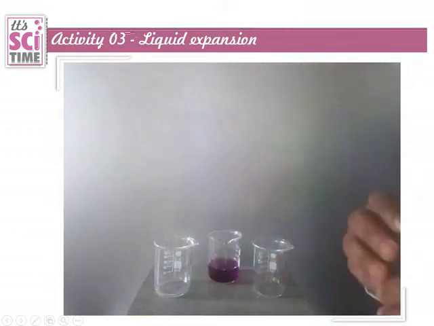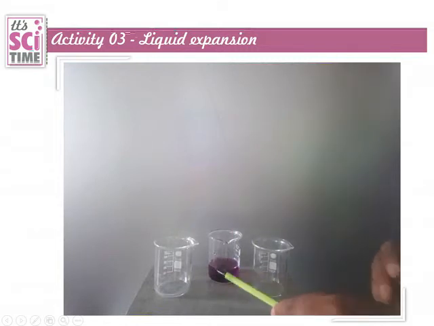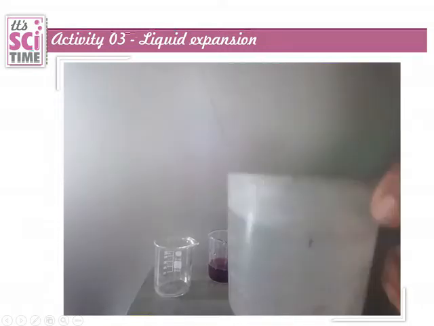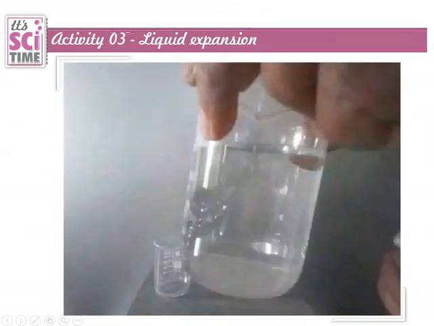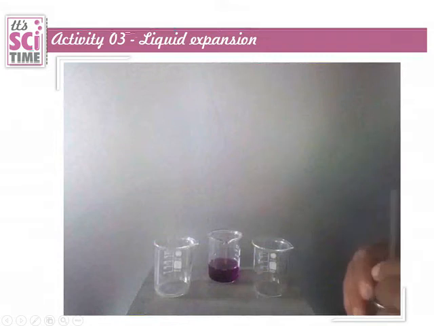Also we need some colored water. Here you can see colored water and two empty beakers. We'll start the activity. This is warm water, which we will use later, and cold water also we will use.